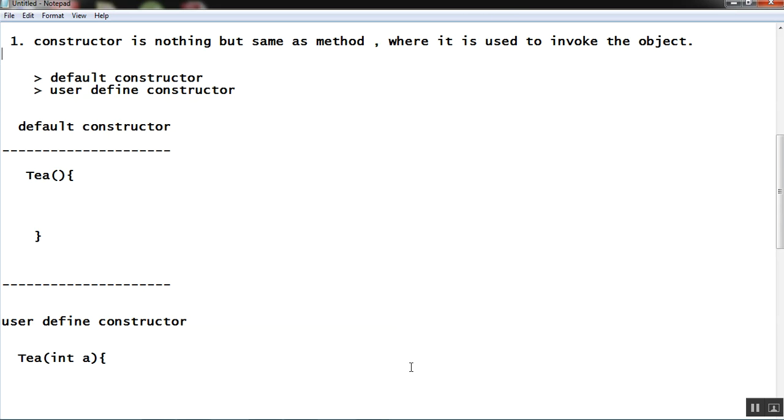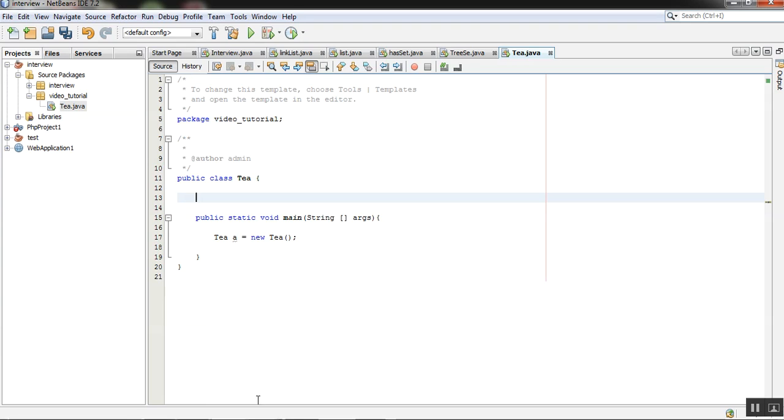Here with an example I'll tell you. I have a constructor, t, with the same name as the class name. So a constructor also has a name which is the same as the class name. I'll show you in the NetBeans IDE. I have a class named t, and a main method, public static void main String args, and I have created an object: t with a reference variable a, with memory allocation using new. This is the object which we have created for that class named t.